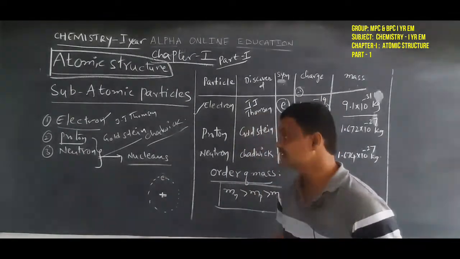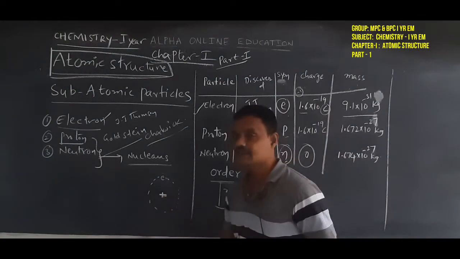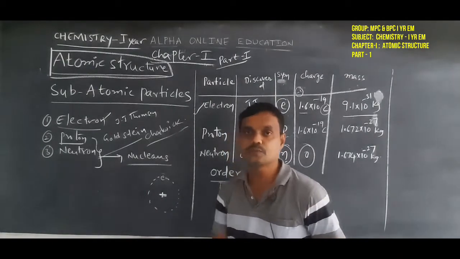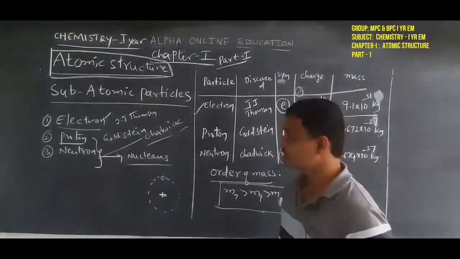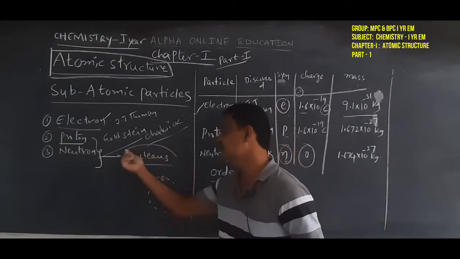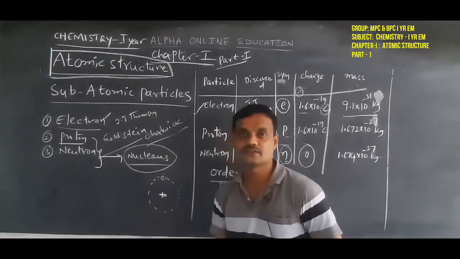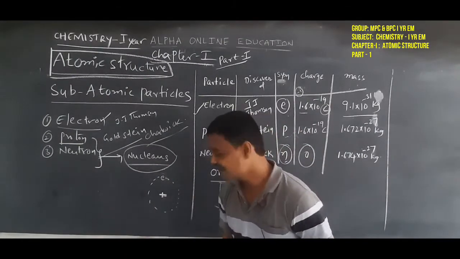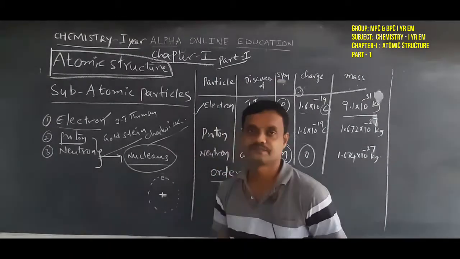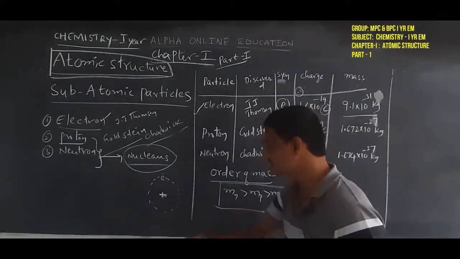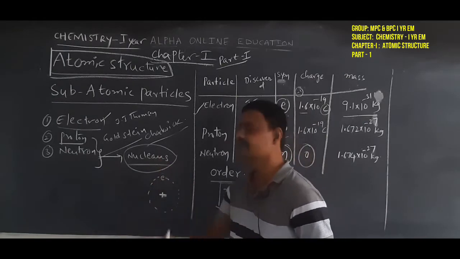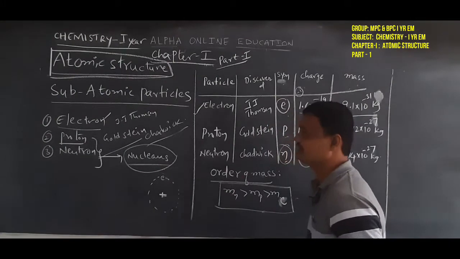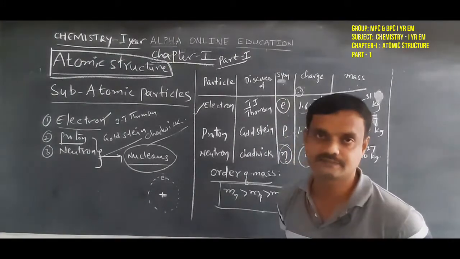Another important point: in the nucleus, how many particles are present? Protons and neutrons, two particles. Protons and neutrons are also called nucleons because they are arranged in the nucleus. Due to that, they are called nucleons. This is about the simple arrangement of electrons, protons and neutrons in an atom.